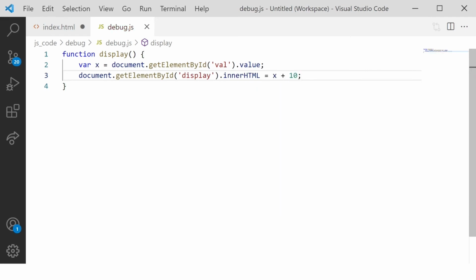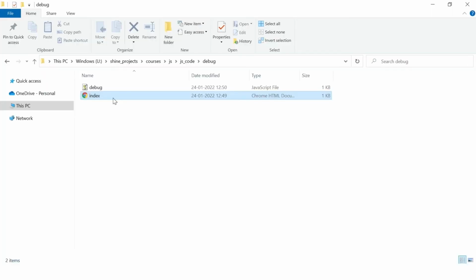That means whenever the user enters any data and clicks on submit, it will add 10 to that value. This is my use case. So I've created the logic. Now let's execute this.